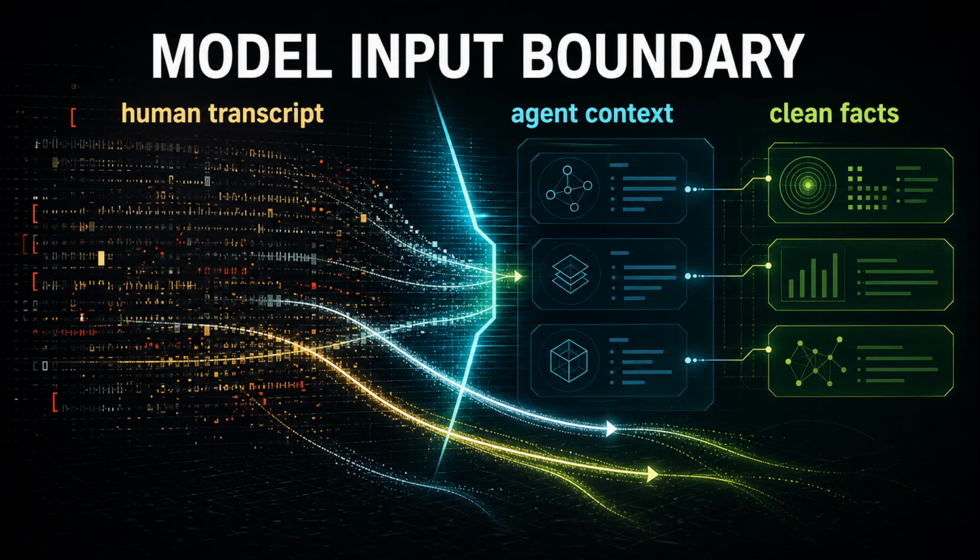Shell output used to be a human interface. In an agent session, it becomes model input. This episode is built from the public RTK-AI/RTK GitHub repository, a pinned local source snapshot, and the official RTK guide. Links are in the description.